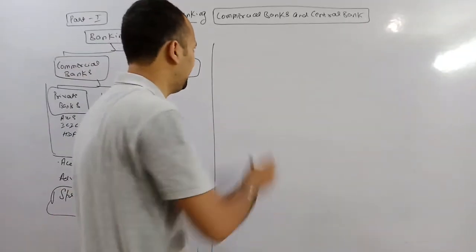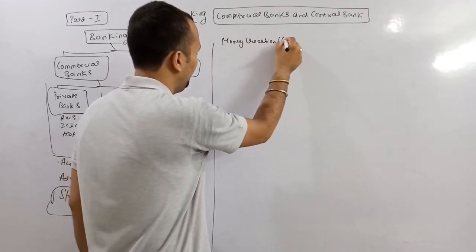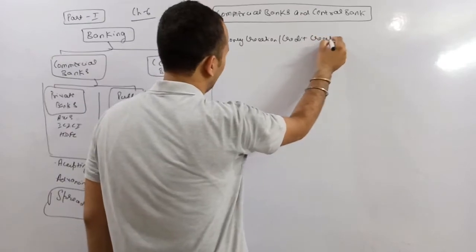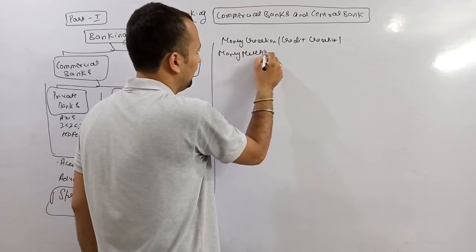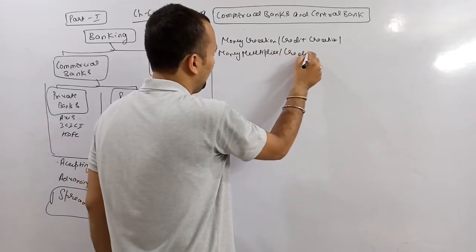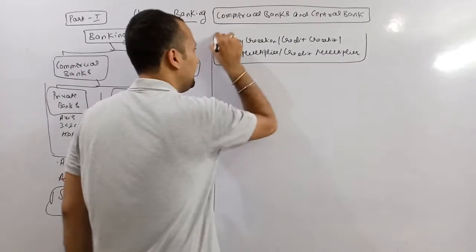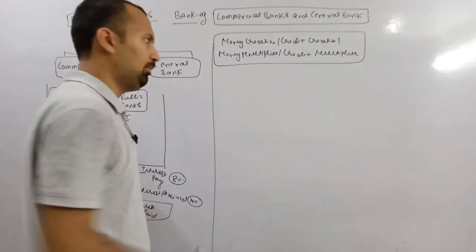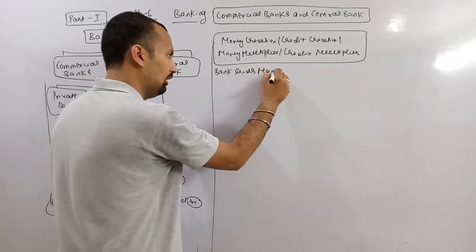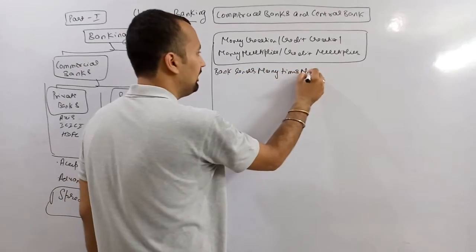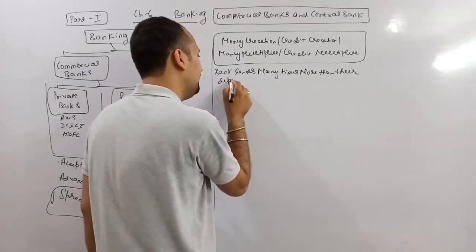Now the next most important point, money creation or credit creation or money multiplier or credit multiplier. What does it mean? Money creation, credit creation, money multiplier, credit multiplier. It means bank lends many times more than their deposits.